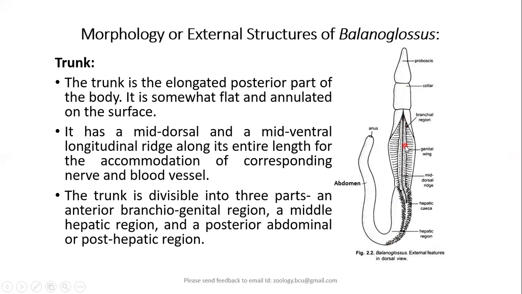The trunk region is the elongated, posterior part of the body. It is somewhat flat and also annulated. You can see the segmentation on the surface. Then we can also see, just like in the case of earthworms, a mid-dorsal line and also a mid-ventral line.